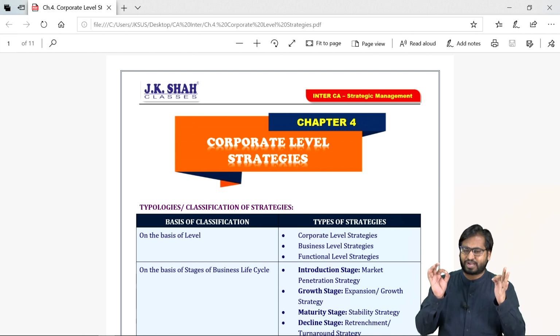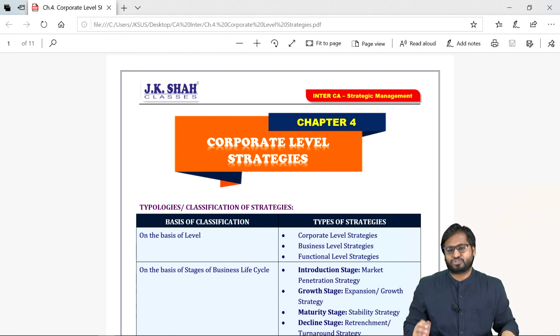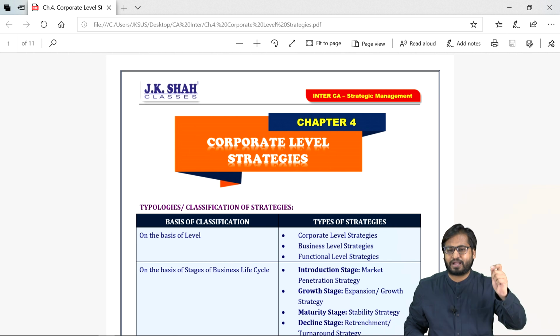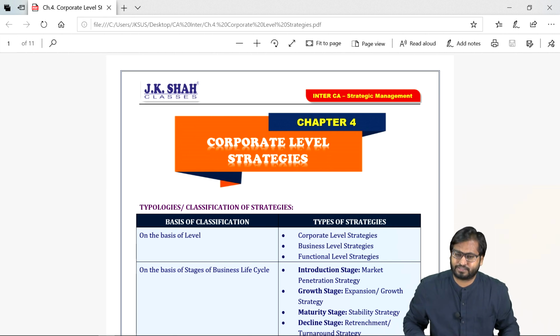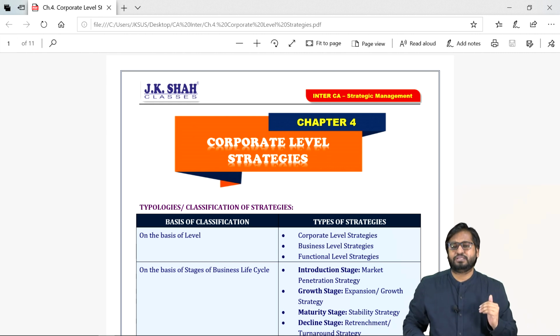All the strategies which are framed by the top management, senior management, come under this category, corporate level strategy. Here we need to study 4 broad strategies given by corporate management. It is also called directional strategy or master strategy.